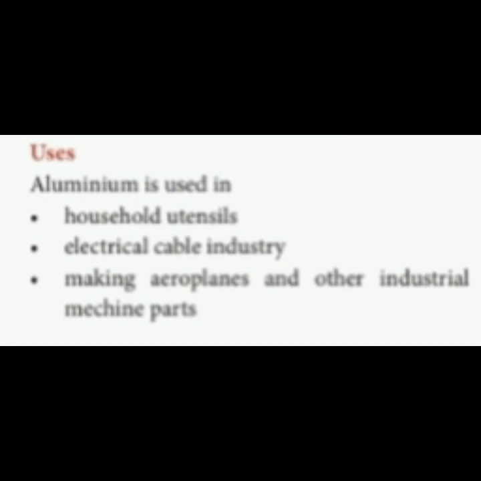Then it is a good conductor of heat and electricity, so it is used as electrical cable wire and in the electrical cable industry. Third point, it is used in making aeroplanes and other industrial machine parts. Due to being less corrosive in nature, that means at normal temperature aluminium does not react with oxygen and water, that point is also very important. Due to being the lightest element, light weight and corrosion resistant, aluminium is used for making aeroplanes and other industrial machine parts.